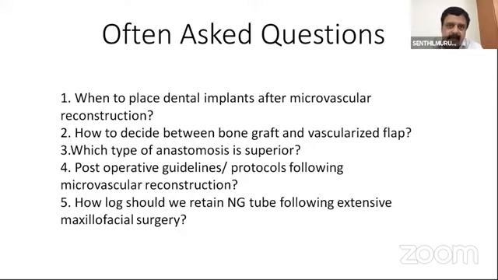If it exceeds that, after flap grafting, at 3 or 4 weeks, when immediately taken for radiation, it will go for spontaneous osteonecrosis. You come to know by seeing the exposure of bone in the oral cavity. Then take a bone scan and find out how much bone is left, and based on that, we have to plan for one more surgery. That is the only option.